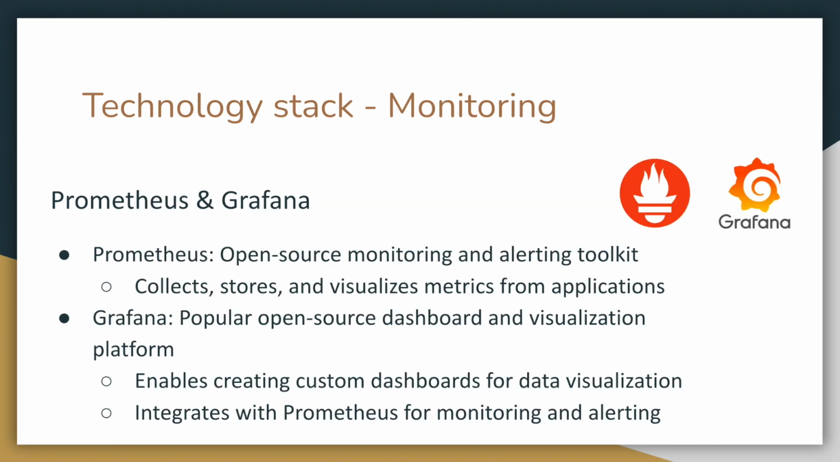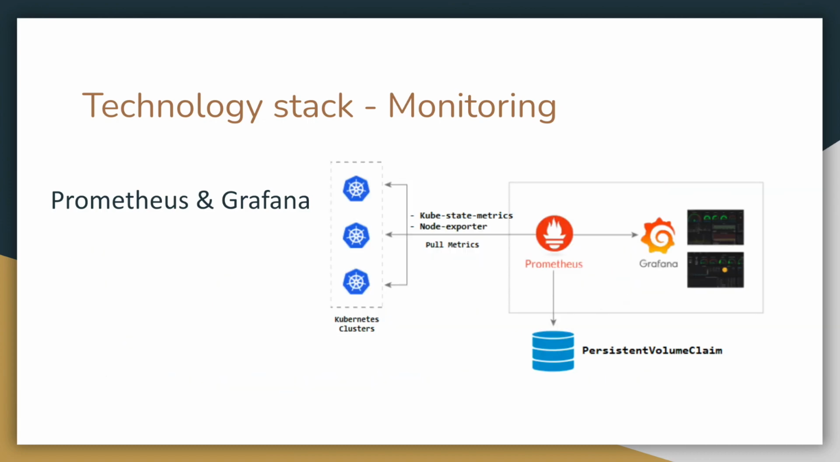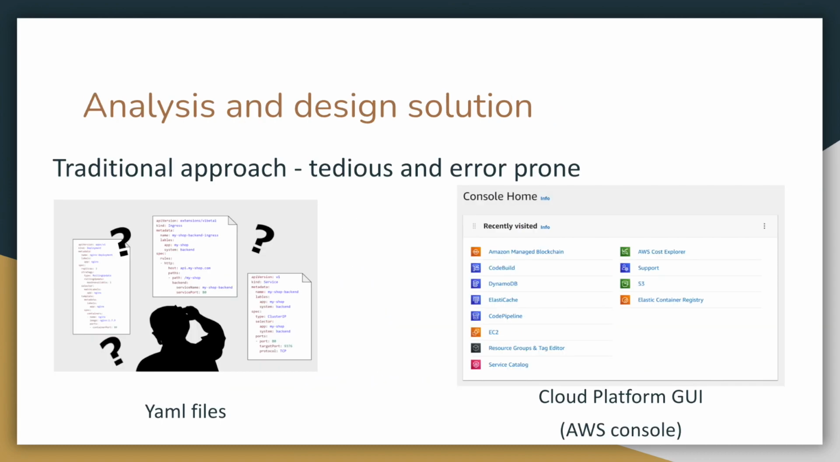We also use Prometheus and Grafana, where Prometheus is an open-source monitoring and alerting toolkit that collects, stores, and visualizes metrics from applications. And Grafana is a popular open-source dashboard and visualization platform that enables creating custom dashboards for data visualization and integrates with Prometheus for monitoring and alerting. Now, let's talk about the analysis and design solution.